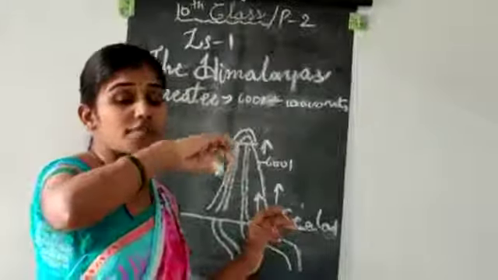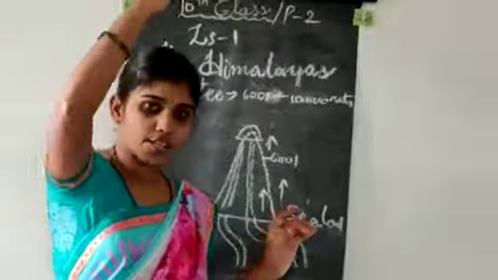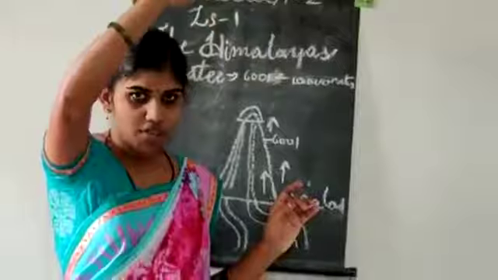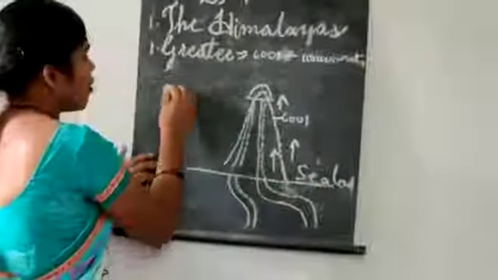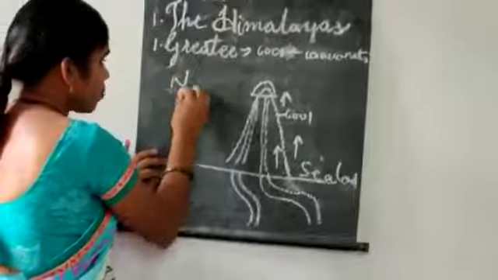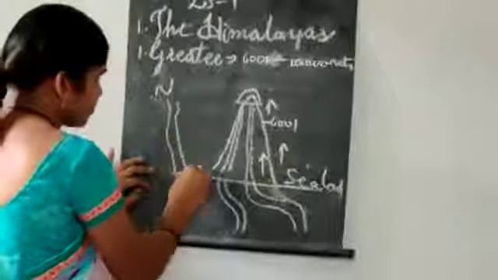The Himalayas are at the top, the north is the very top. That's why the water flows down.